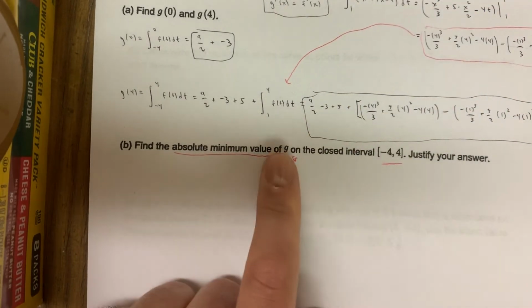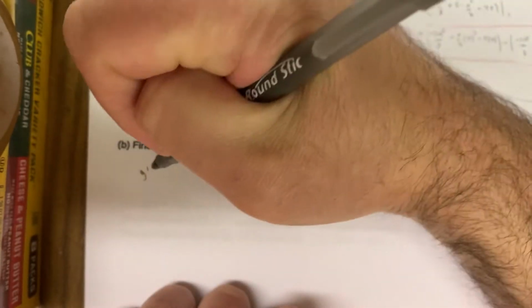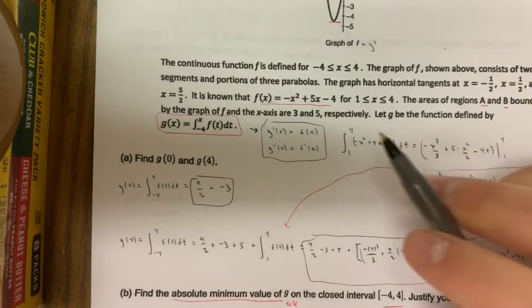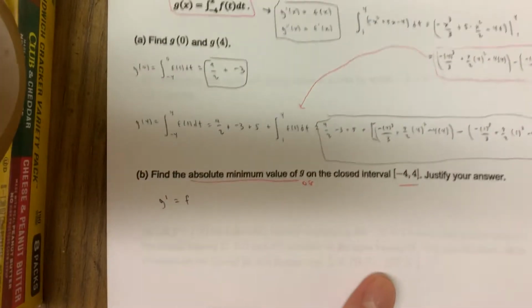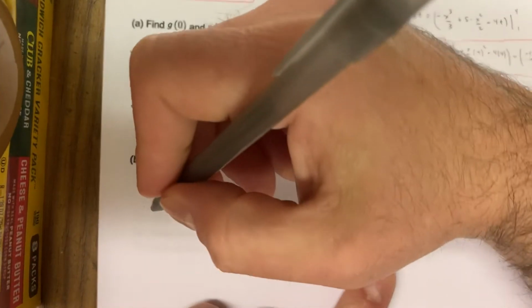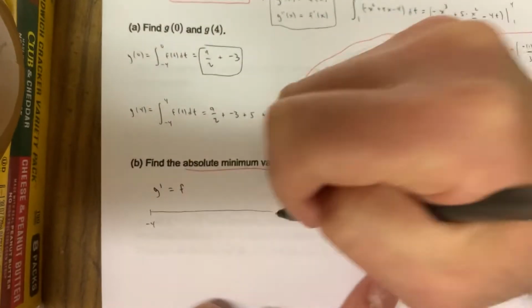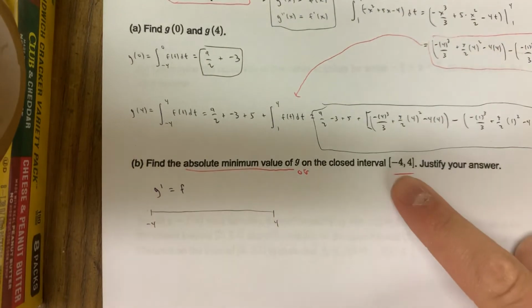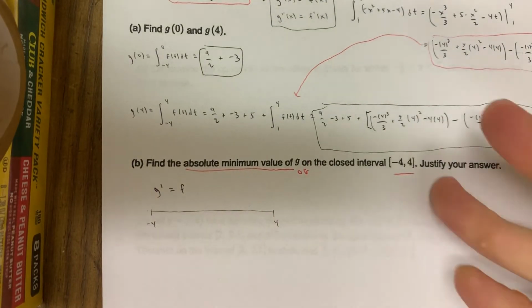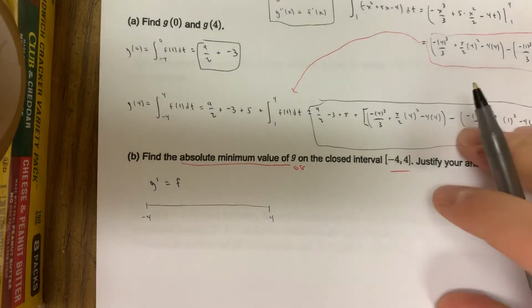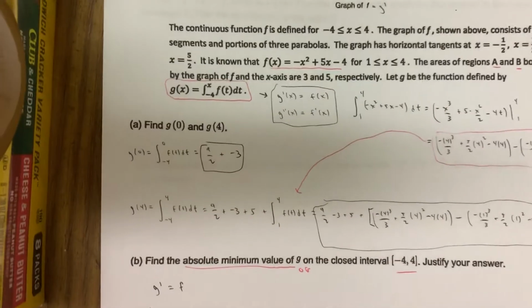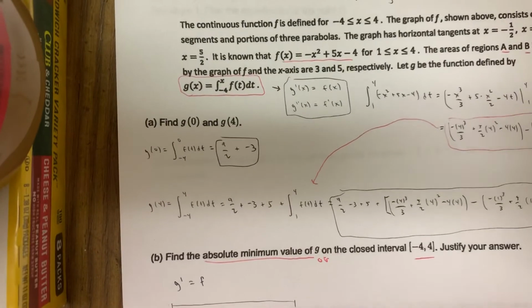The first derivative test to find a min, so that's the G prime line. But remember, the G prime line is the same thing as the F line. So we're really drawing the F line, and you know F goes from -4 to 4, so is it bounded? It is from -4 to 4, which is what they asked us to check anyway. Maybe they'll only ask you -4 to 1 in certain problems and shorten the interval. They don't do that often, but they could. And now look, that's why I draw the line. What line? The F line, okay?